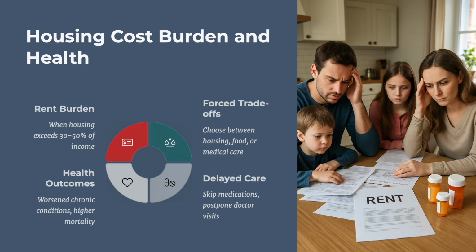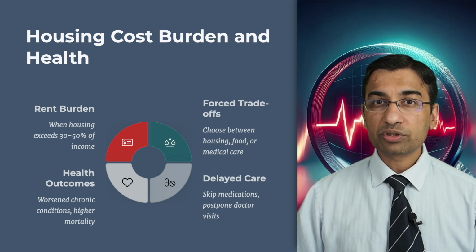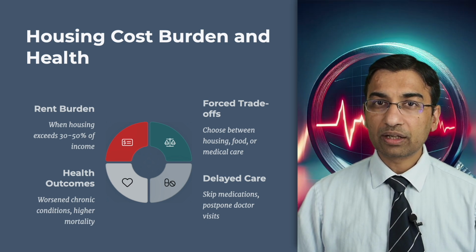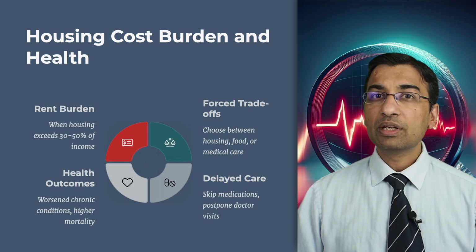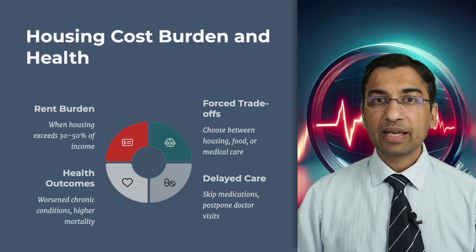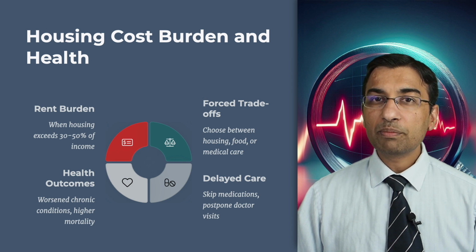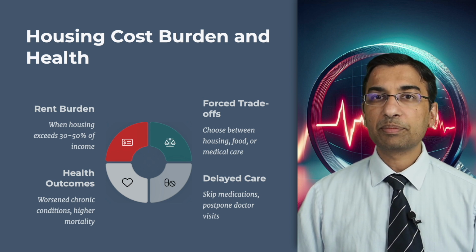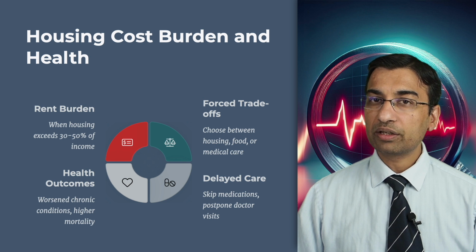The second mechanism is housing cost and rent burden. When rent exceeds 30 to 50% of a household's income, families are forced into difficult trade-offs, choosing between paying for housing, food, or medical care. This phenomenon is known as the housing cost burden, and it's an economic stressor that leads to poor health outcomes. Rent-burdened households are more likely to delay or forego medical care and to face food insecurity. Skipped medications, irregular meals, and delayed medical visits make it hard to manage chronic conditions like diabetes and hypertension, leading to higher cardiovascular mortality and morbidity.